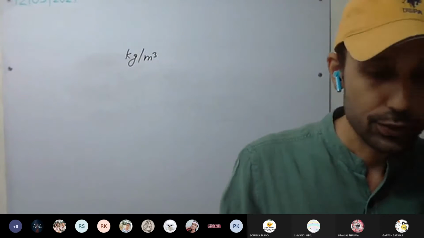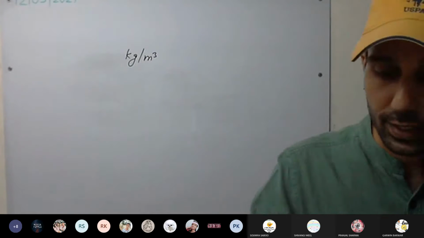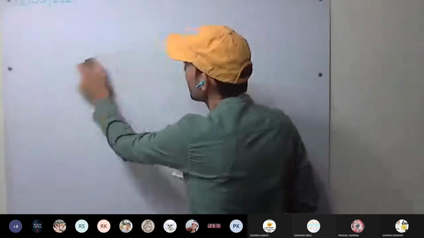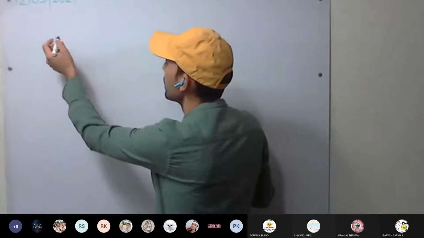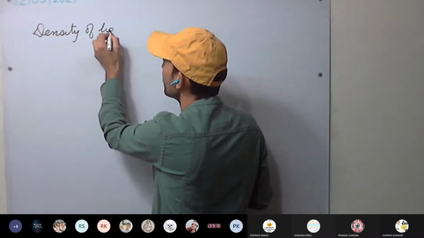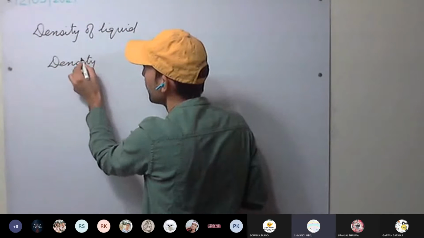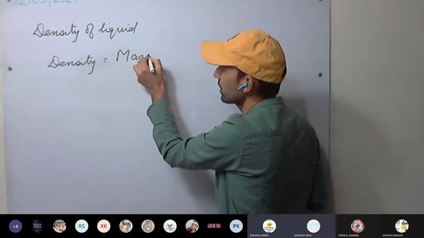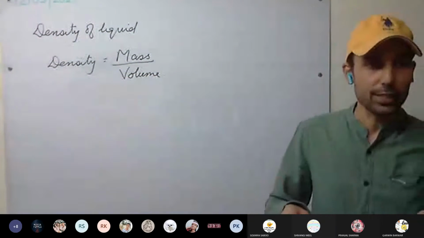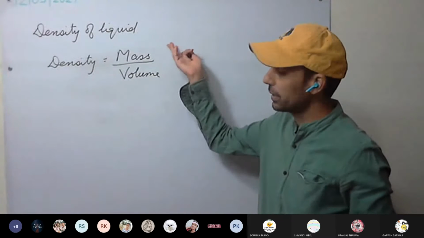Okay, so today we are going to start determination of density of liquid. So we have to determine the density of a liquid. Will the formula remain the same? Yes or no? What is the density formula? Mass upon volume. So whatever material is provided, first we have to calculate its mass, then volume, or first we can calculate the volume, then mass.